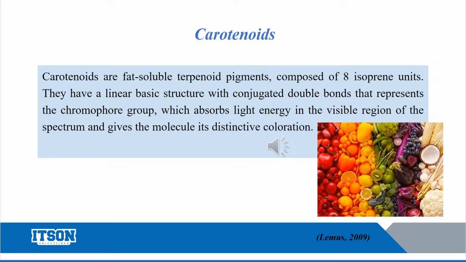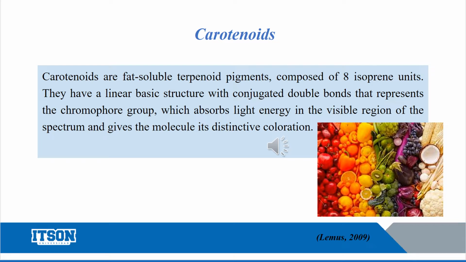Now we have the carotenoids. What are the carotenoids? The carotenoids are fat-soluble terpenoid pigments composed of 8 isoprene units. They have a linear basic structure with conjugated double bonds that represents the chromophore group, which absorbs light energy in the visible region of the spectrum and gives the molecule its distinctive coloration.